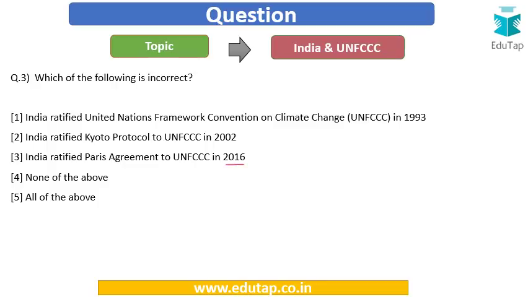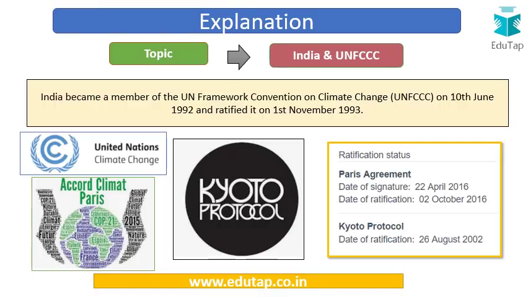So these are the three statements which are given to us and we have to find which of the following is the incorrect statement. So let's try to find out. If I talk about India's membership of this UN Framework Convention on Climate Change, then India became a member of this particular convention in 1992 and ratified it in 1993. So it is the date of 1993 in which India finally ratified this UNFCCC convention.